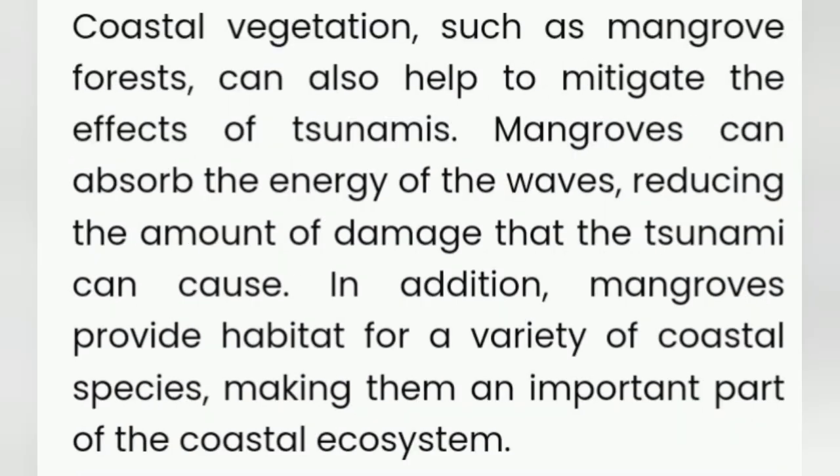Coastal vegetation, such as mangrove forests, can also help to mitigate the effects of tsunamis. Mangroves can absorb the energy of the waves, reducing the amount of damage that the tsunami can cause. In addition, mangroves provide habitat for a variety of coastal species, making them an important part of the coastal ecosystem.